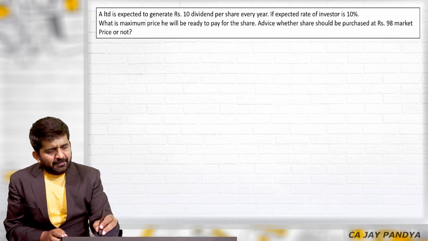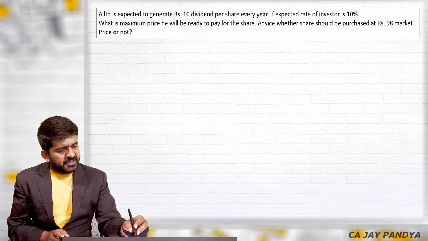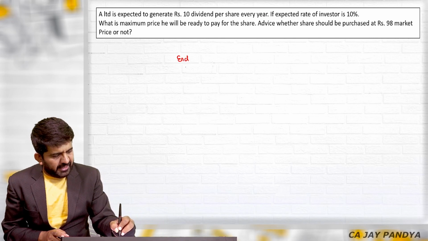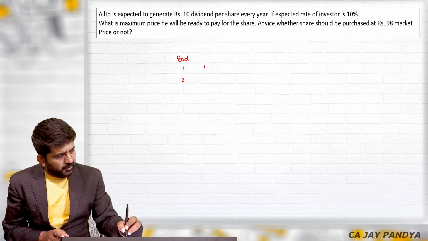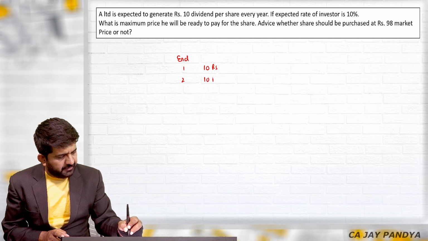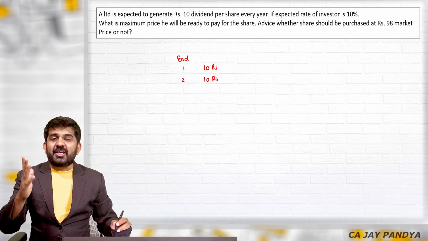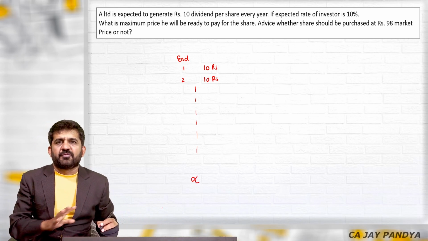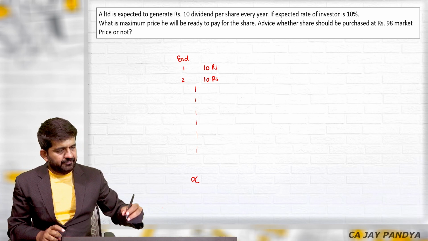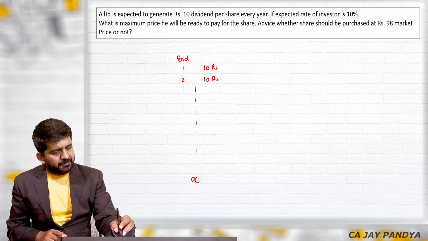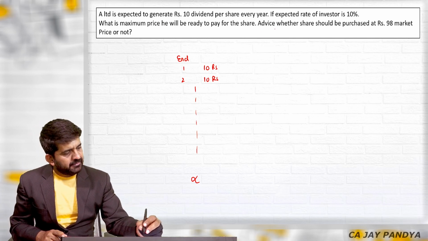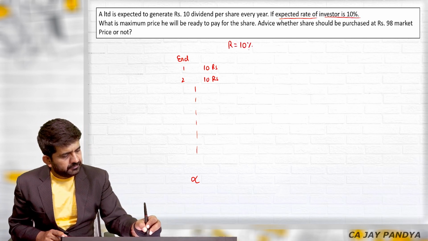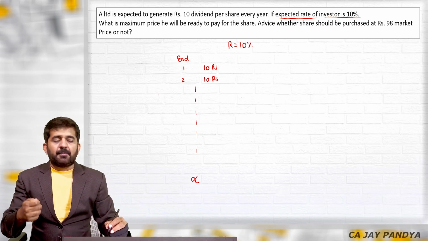All right. A Limited is expected to generate rupees 10 dividend per share every year. So at the end of 1, 2, every year 10 rupees will be generated. For how many years, it is not given. So we are assuming we are the promoter of the company, owner of the company, we are never going to sell the share. What is the maximum price he will be ready to pay for the share if the expected rate of the investor is 10%? What is the maximum price he is ready to pay?